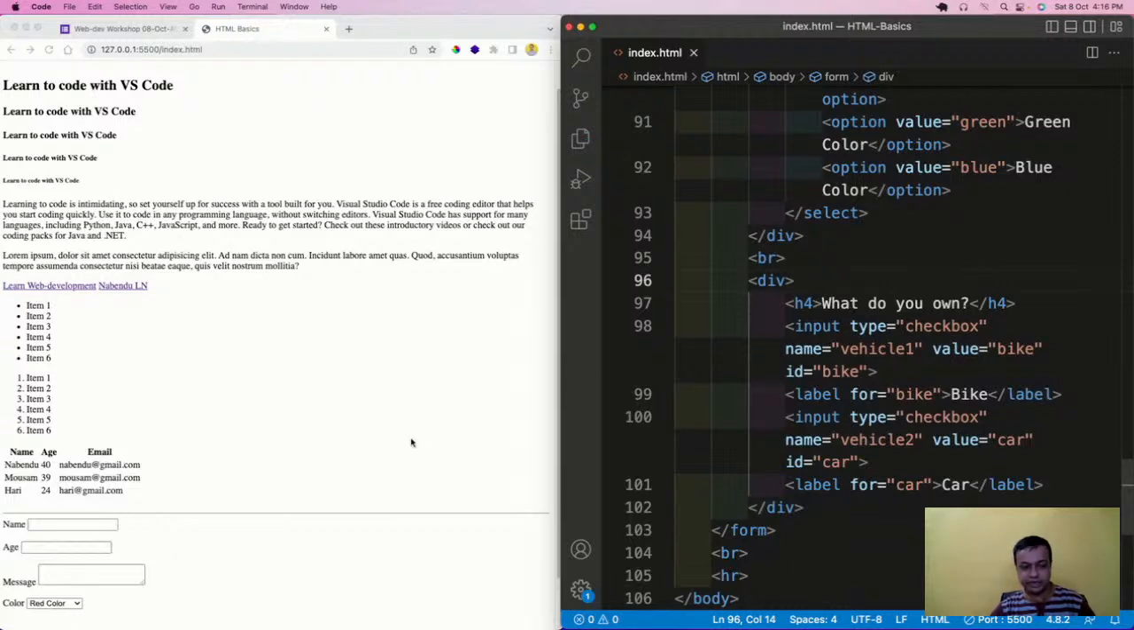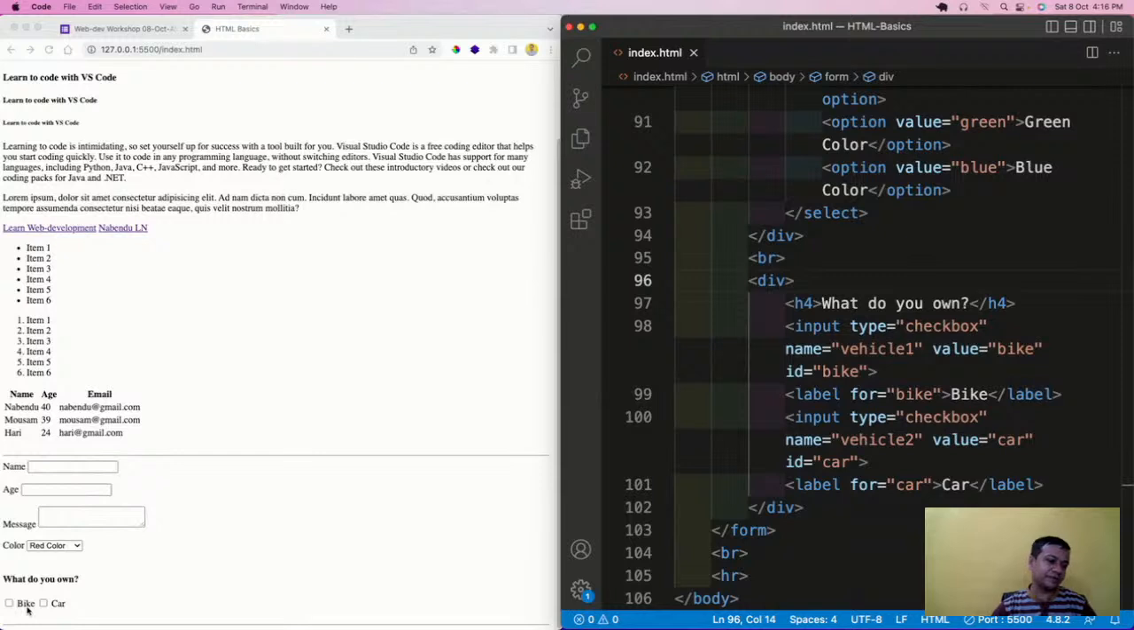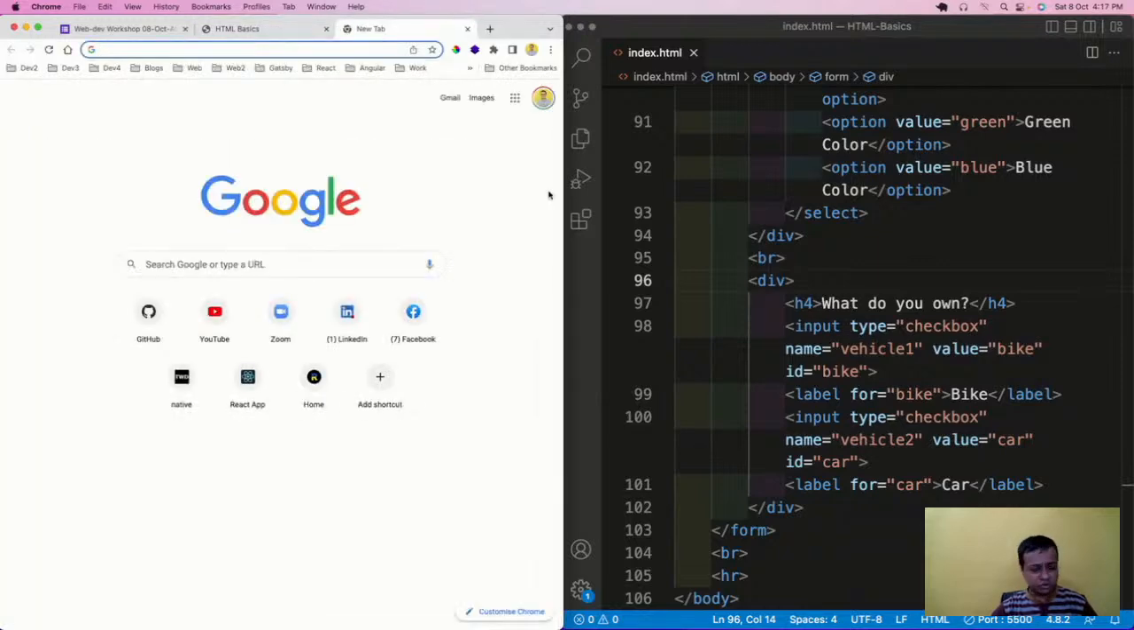Let's save it and see. Now a checkbox is coming, which is again a very popular thing. What do you want? Bike. I can select one, or I can select both of them. So this is known as a checkbox, and these two things are very common, which you can see on almost every site.